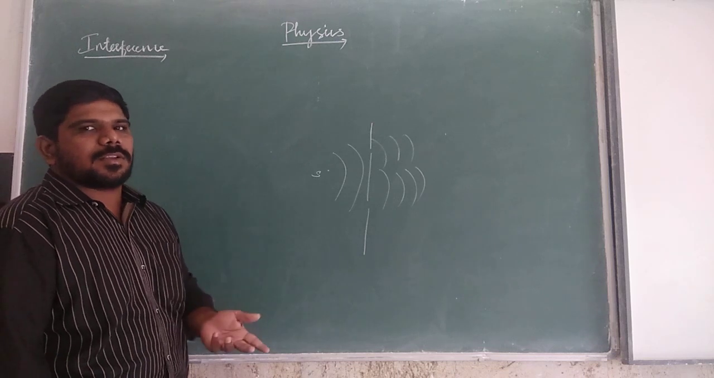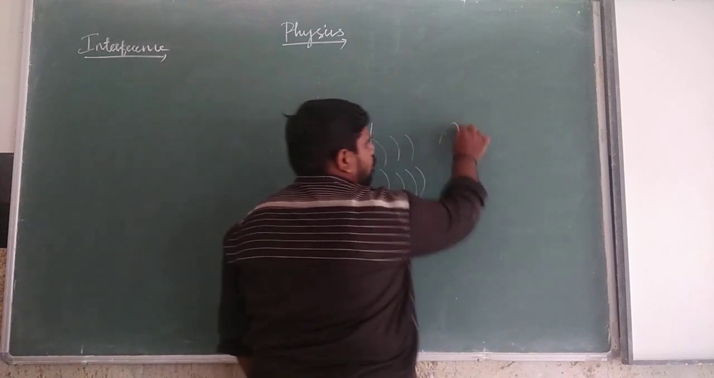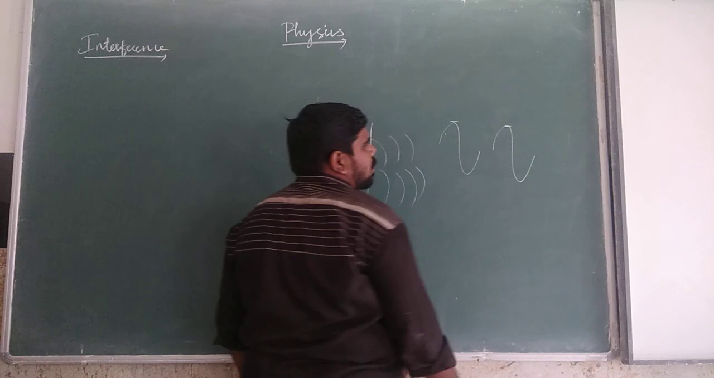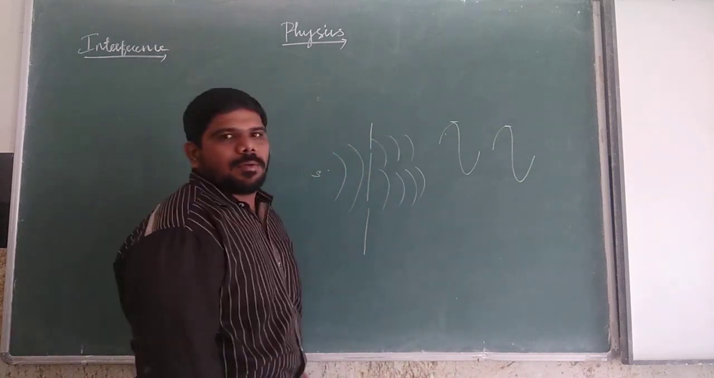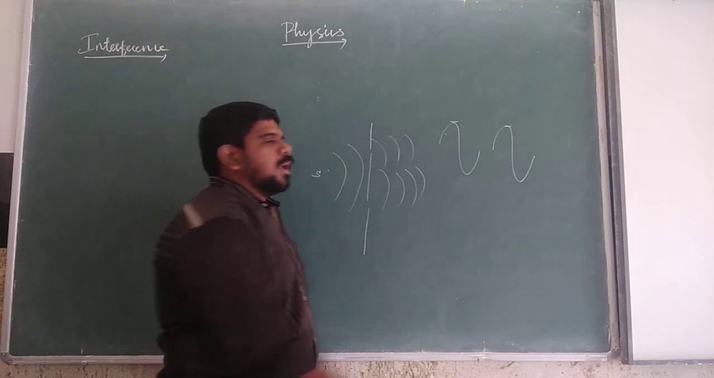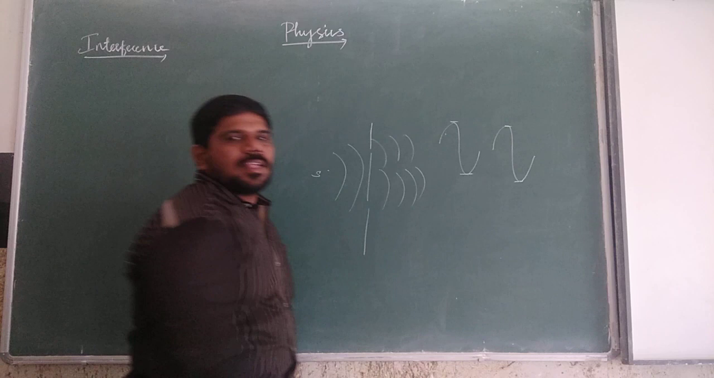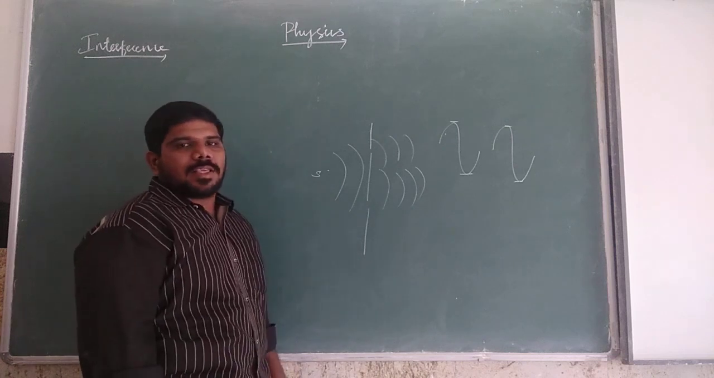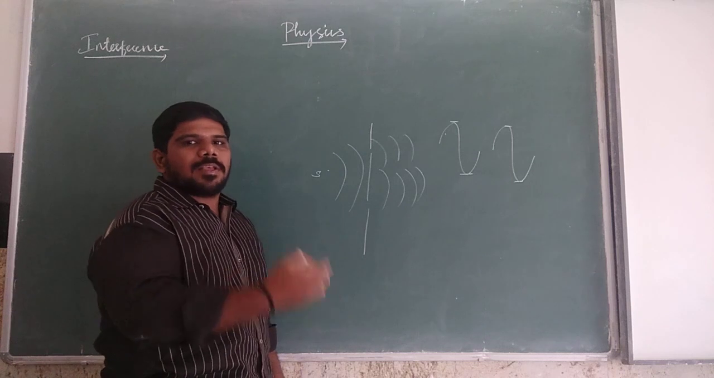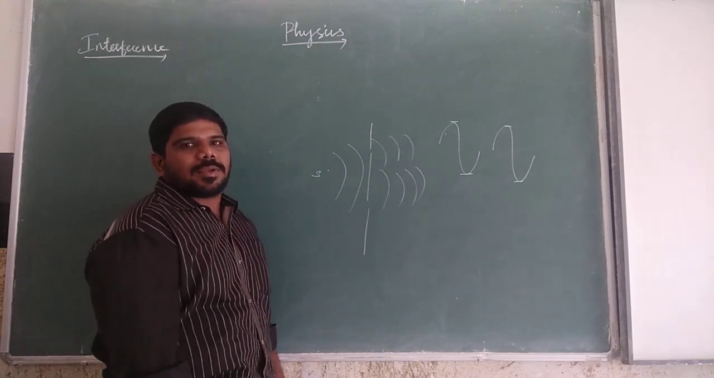So what is constructive interference? When the crest of one wave meets with the crest of another wave, or the trough of one wave meets with the trough of another wave, then the waves are in phase. So the displacement will be maximum, so the bright fringes will appear. Then it is called a constructive interference.